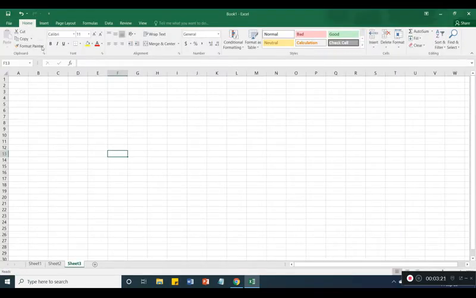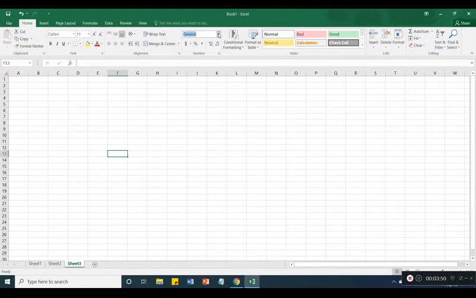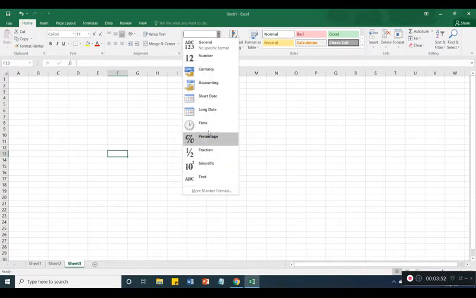This is the home tab. In the home tab there are cut, copy, format painter, bold, italic, underline, all the options, and color options are available. These are the different alignment options: left, right, justify. Wrap text means in a cell, you can write many lines in one cell, so that is called wrap text. And here different formats are available for a cell, if you want to use it for time, percentage, fraction, all these options are available here.